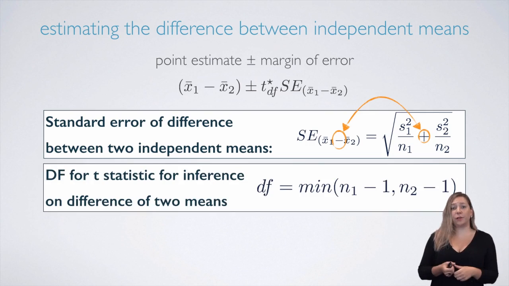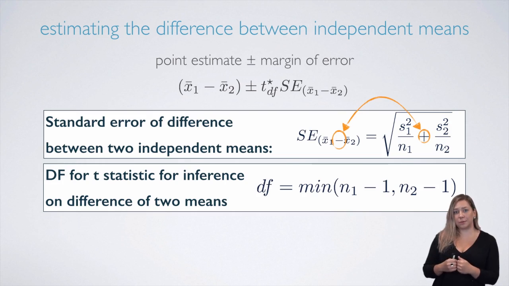And the degrees of freedom for the t-statistic for comparing two independent means can be calculated as the minimum of the sample sizes of the two samples minus 1. You might come across a few other estimates for the degrees of freedom for comparing two means, perhaps in another textbook, but what we noted here is actually not the exact degrees of freedom, which is quite tedious to compute by hand. The estimate of degrees of freedom we noted here is a conservative estimate since it relies on the lower of the two sample sizes.